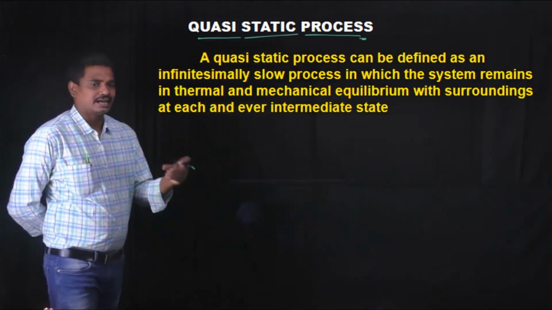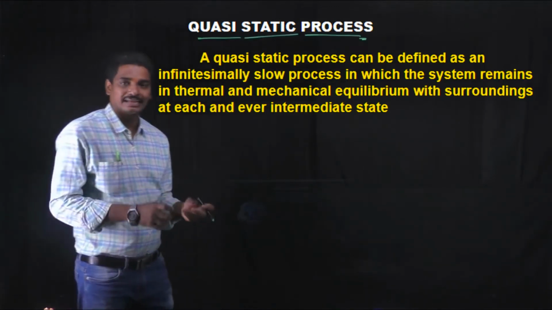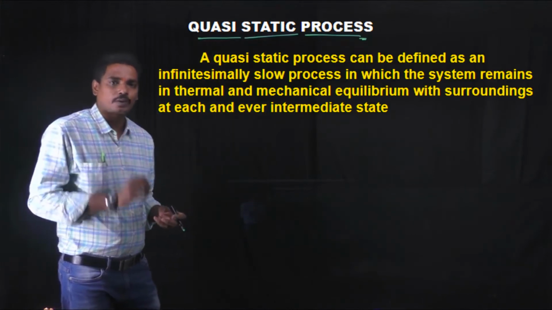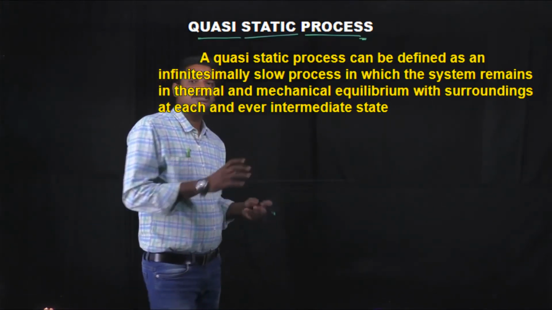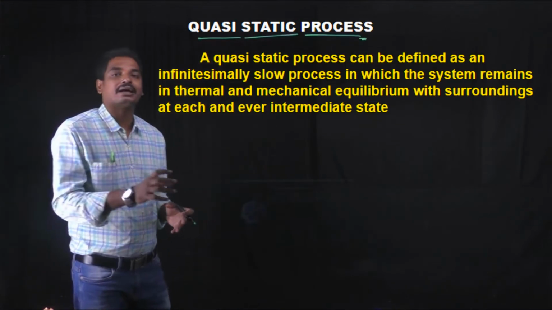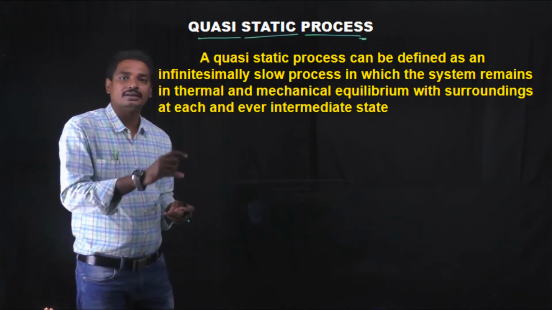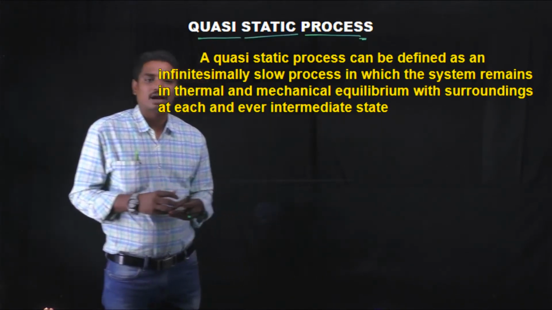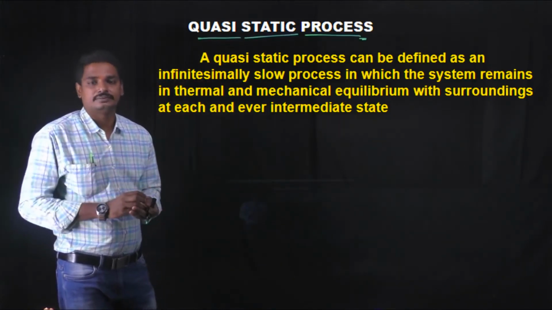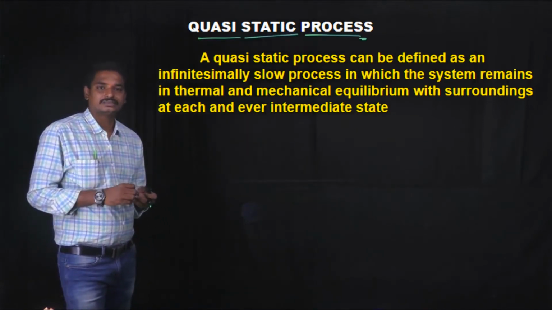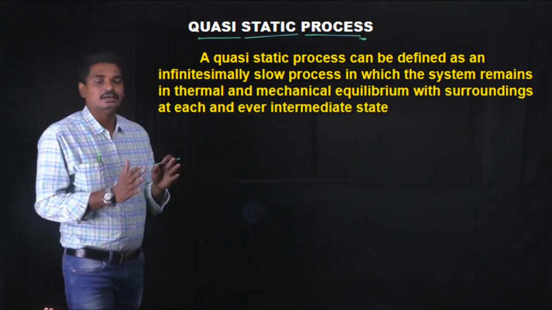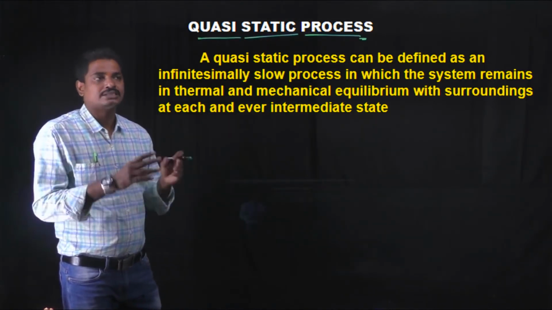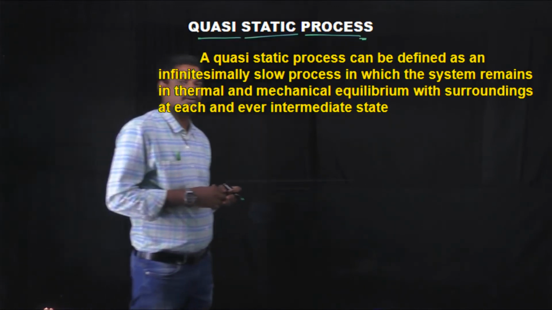A quasi-static process can be defined as an infinitely slow process, in which the system remains in thermal and mechanical equilibrium, which means it should remain in thermodynamic equilibrium with the surroundings at every intermediate state. Such a process is called a quasi-static process.